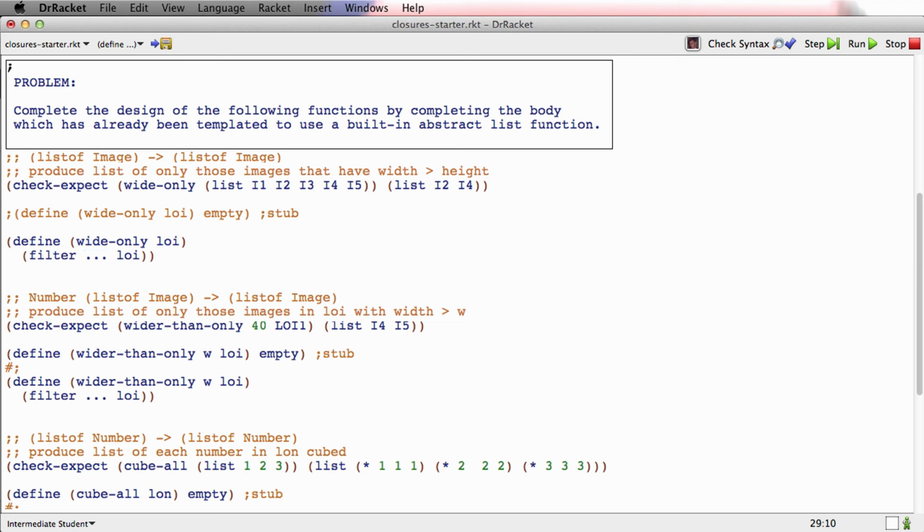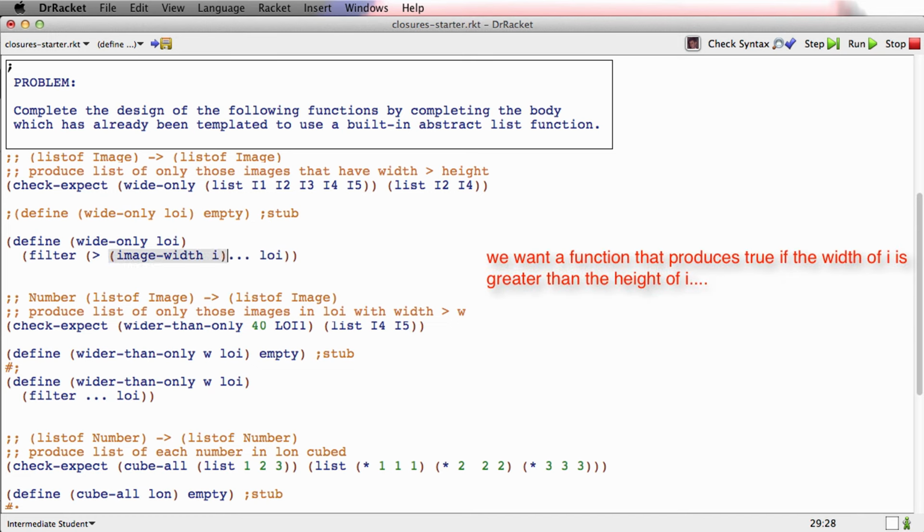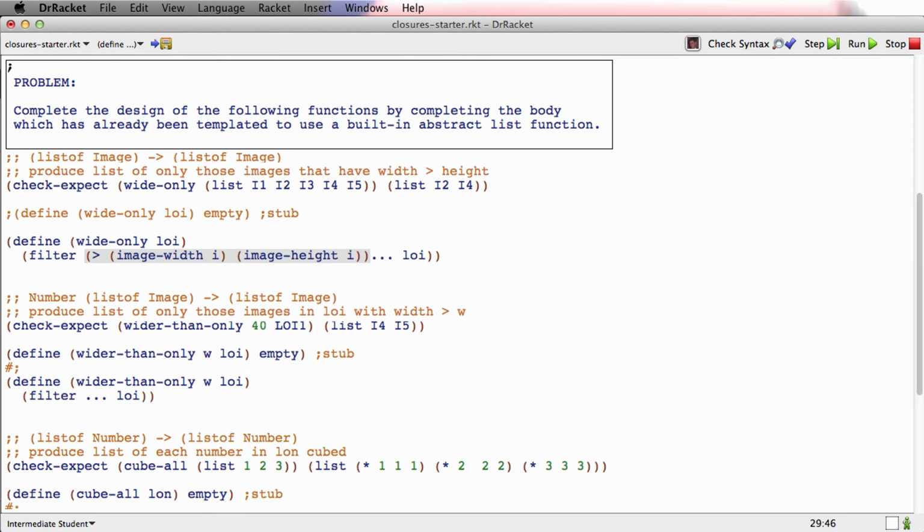So let me show you the full way you want to do this. You kind of want to say something like, if each image is I, then what I'm trying to say is: is the width of that image greater than the height of that image? That's kind of what I wish I could put there. But I can't put that there. I have to put a function there. But that's kind of what I wish I could put. So what will I do?